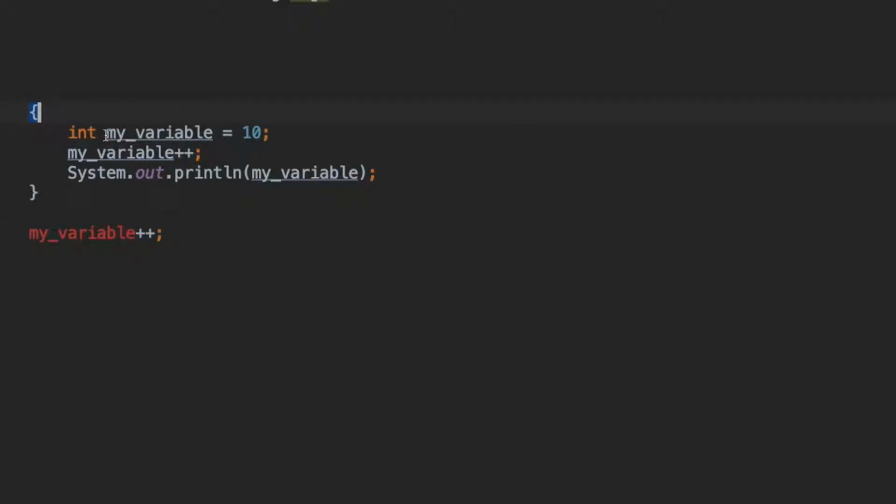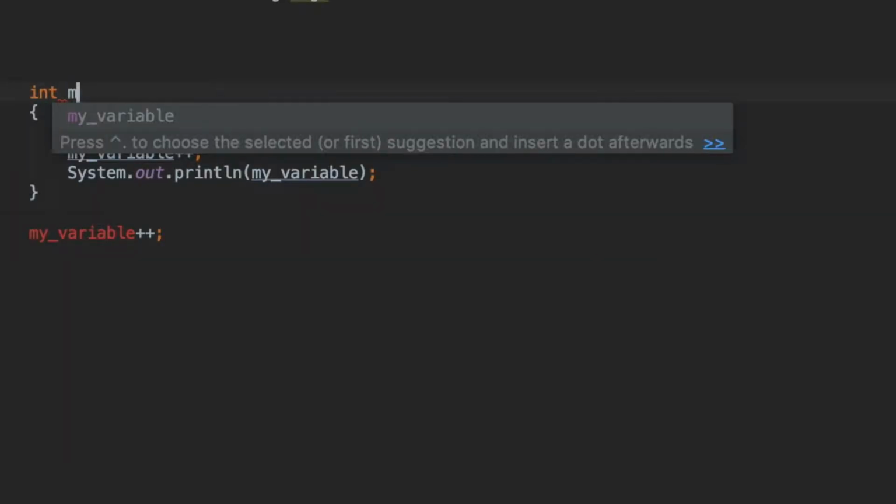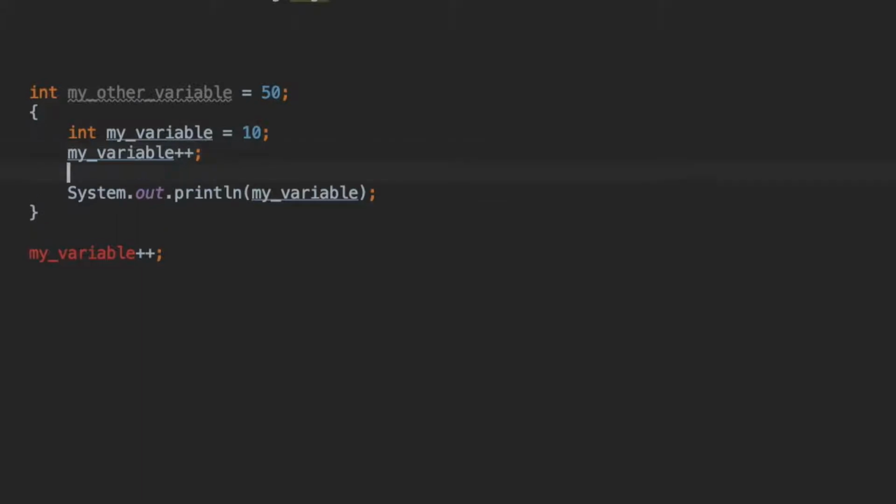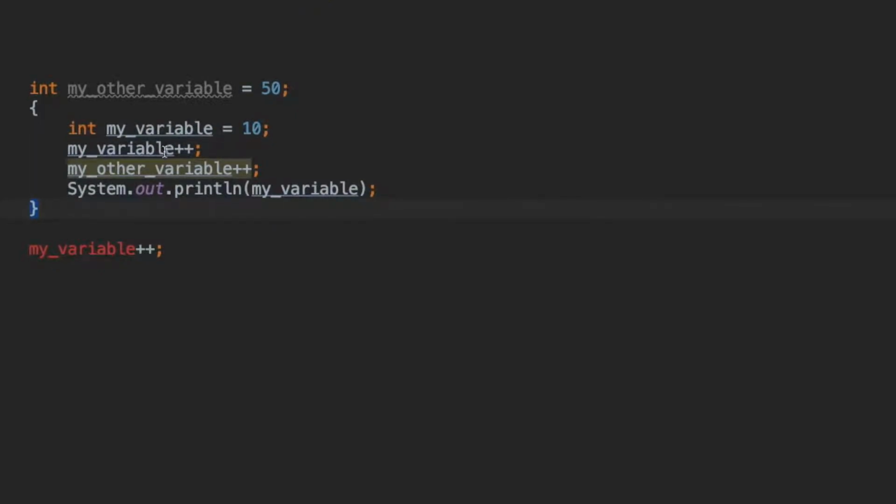When it started this block, anything that was above here, so for example, if I did int my other variable, it is 50, and then I call it from here my other variable plus plus, it would actually increment that variable. But the reason why this one is gone is because the block closed right here, as opposed to keeping that variable available.